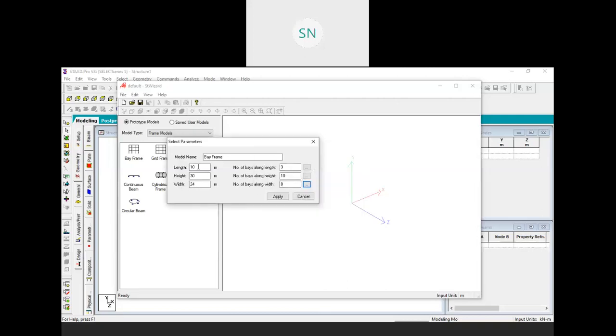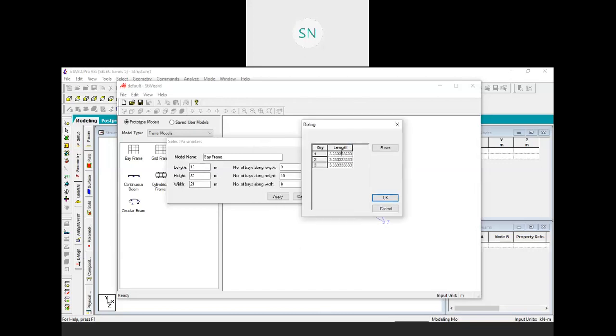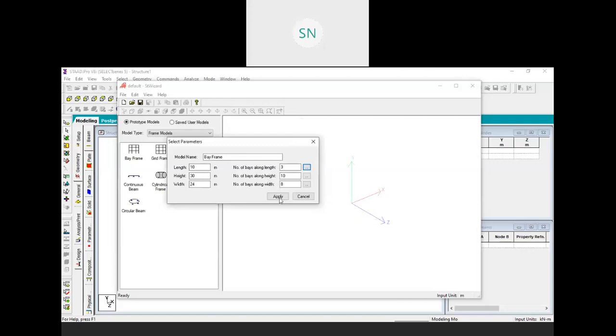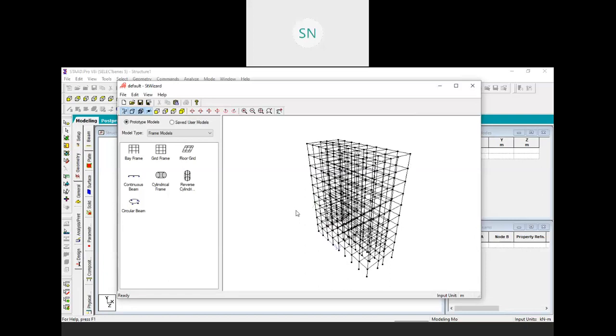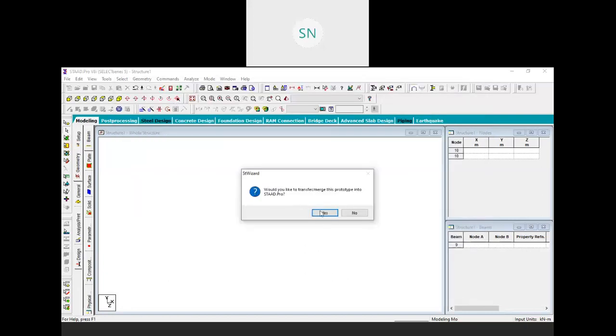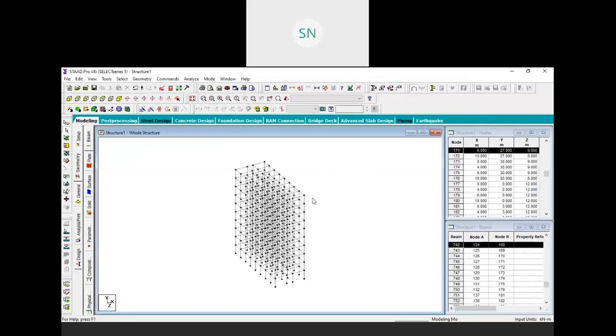And hit OK. And on this the segments, I want to actually define my first segment with the 4 meter, my second segment with 1 meter, and third segment with also 4 meter. Make a total, this is 9, so we need to change this to 2 meter, right? And hit OK. Click on apply and your structure will be there, right? This is just a very simple structure. I am going to transfer it to my StaadPro environment, and at the origin hit OK. So here we have that structure, right?